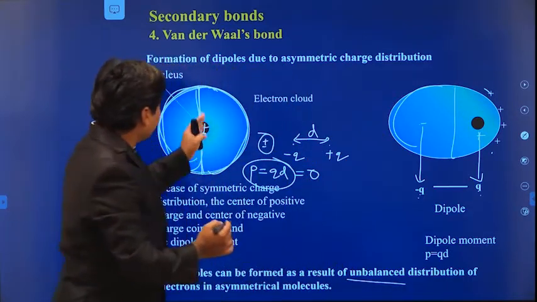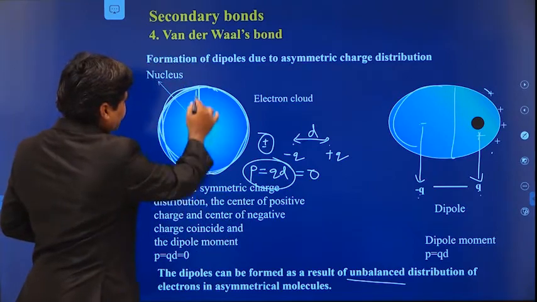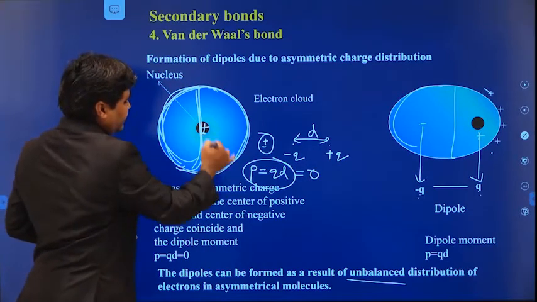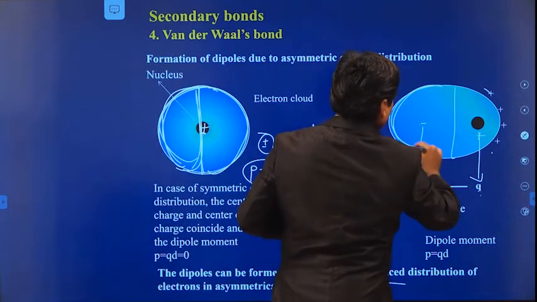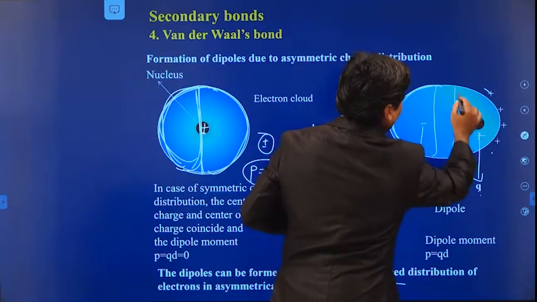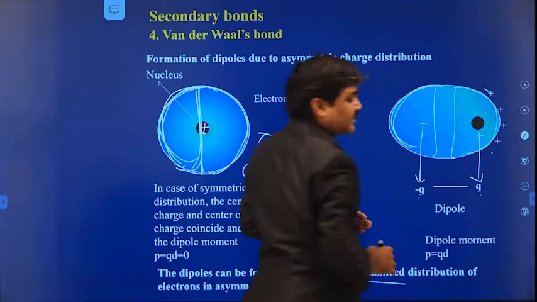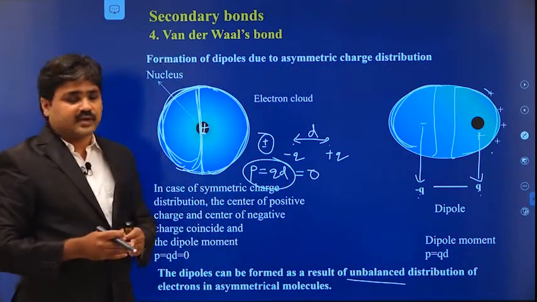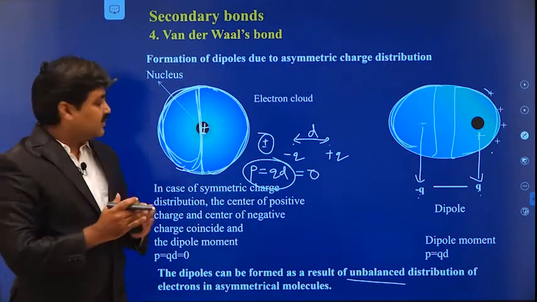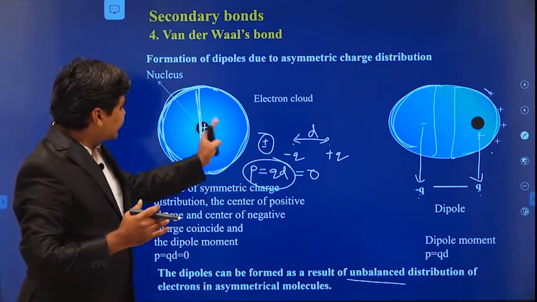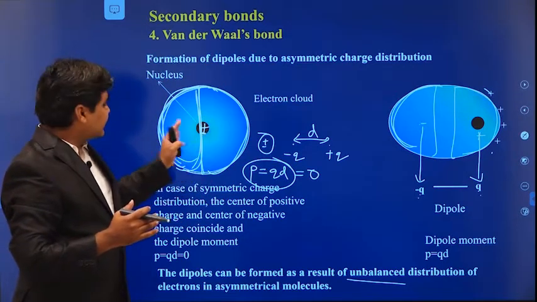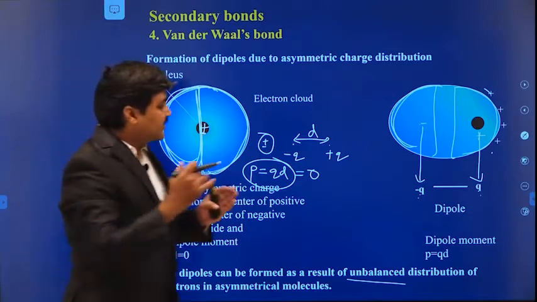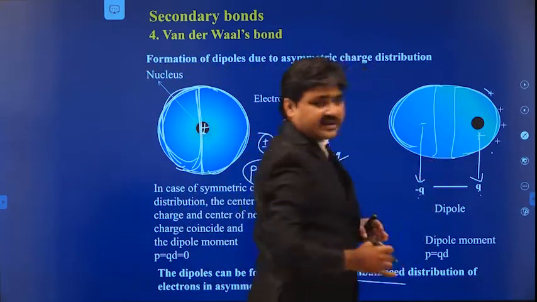That means on the left side we have the same amount of negative charge as on the right side. But in some molecules, the amount of charge on the left side and the amount on the right side is different, so they are not symmetric. If the left side and the right side are equal, then it is called symmetric in nature. If they are not equal, then it is called asymmetric in nature.